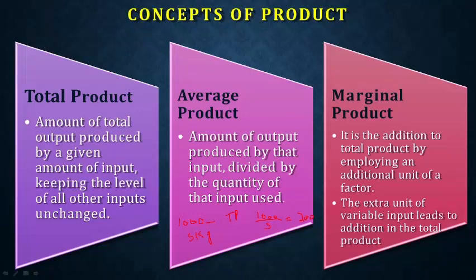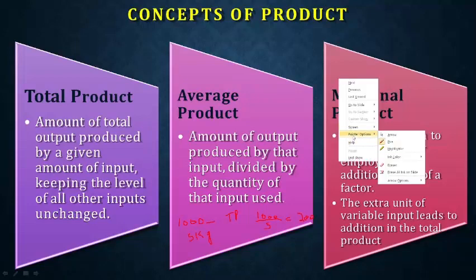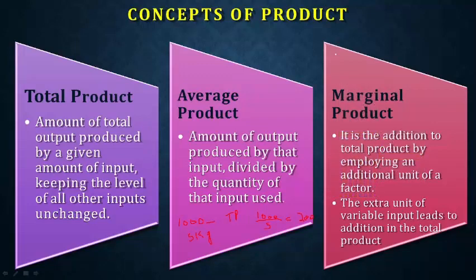And what is marginal product? For marginal product, it is different. One second, let me change the ink color. For marginal product, we had 1000 units of erasers produced out of 5 kg.